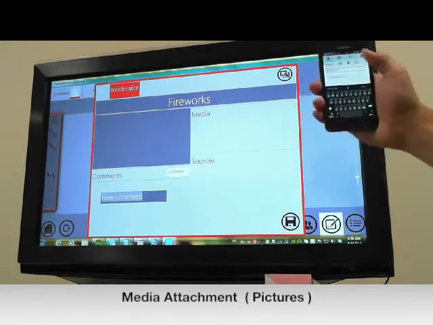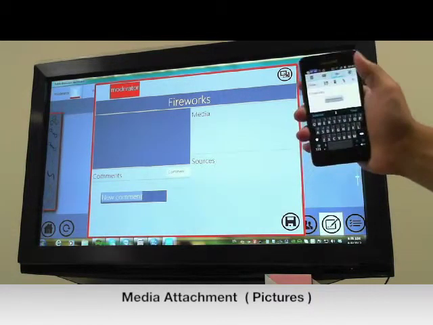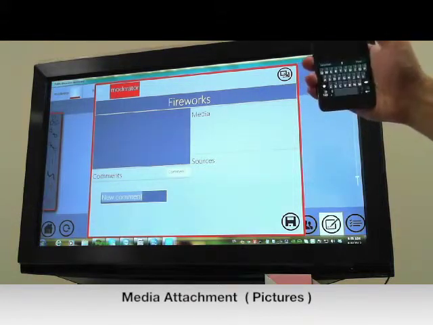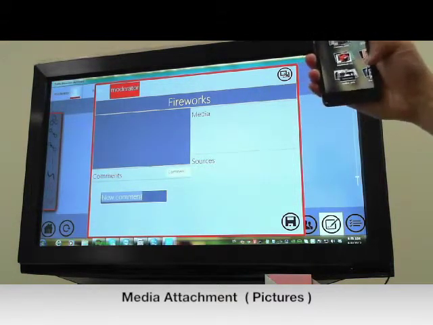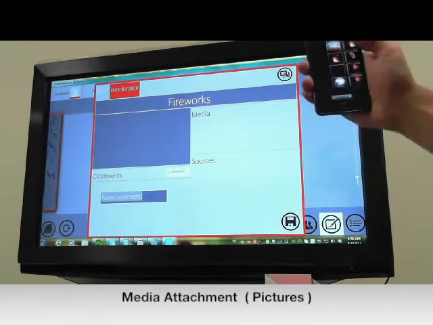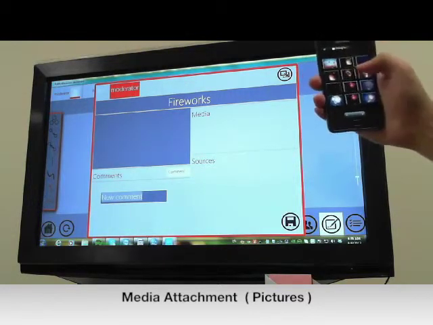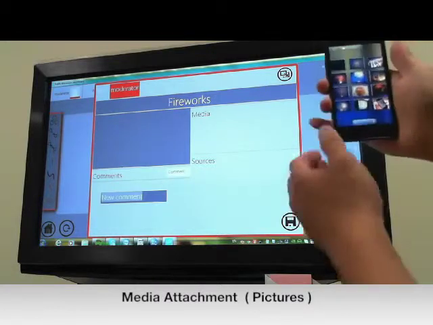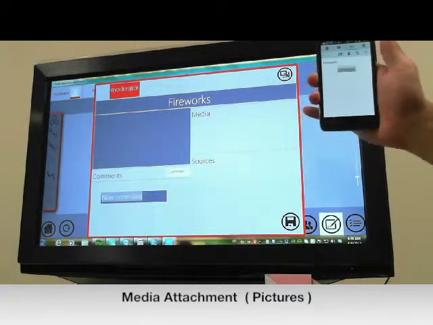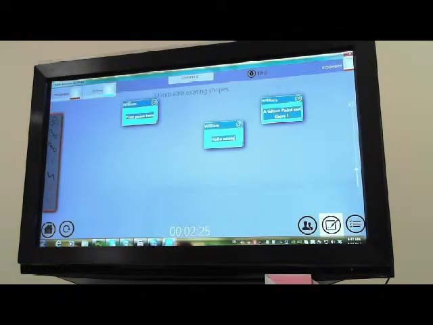Okay, all you gotta do is press attachment, and then press picture, and then go to gallery, and then press here, and then I would like to attach a fireworks picture that we took yesterday, for example, to the Ideabox. And when I click attach, there you go. The picture that I attached in my mobile phone is automatically synced with this Ideabox.